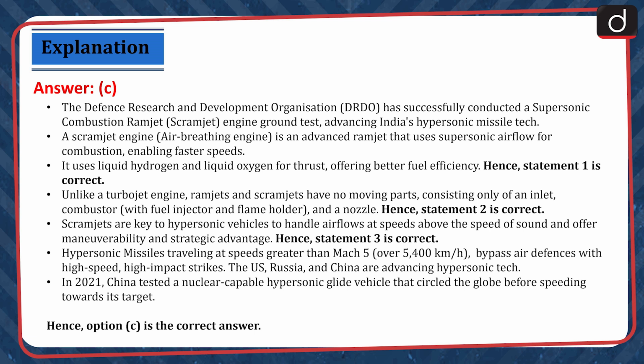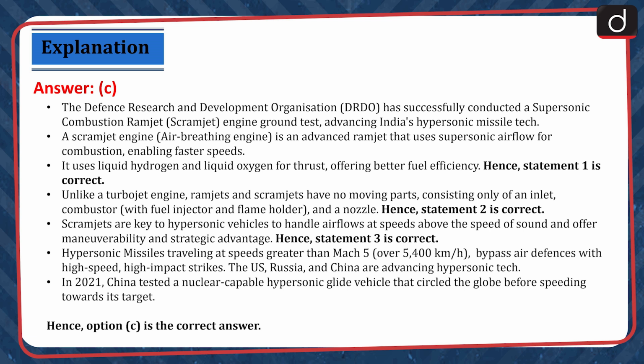The Defense Research and Development Organization has successfully conducted a supersonic combustion ramjet engine ground test, advancing India's hypersonic missile tech. A scramjet engine is an advanced ramjet that uses supersonic airflow for combustion, enabling faster speeds. It uses liquid hydrogen and liquid oxygen for thrust, offering better fuel efficiency. Hence, statement 1 is correct. Unlike a turbojet engine, ramjets and scramjets have no moving parts, consisting only of an inlet combustor with fuel injector and flame holder and a nozzle. Hence, statement 2 is correct.